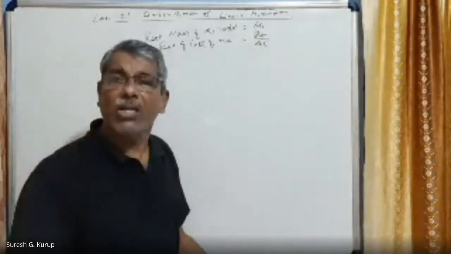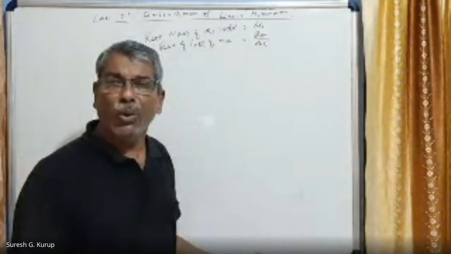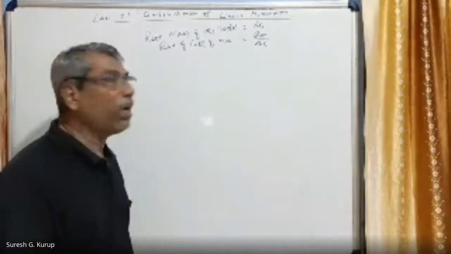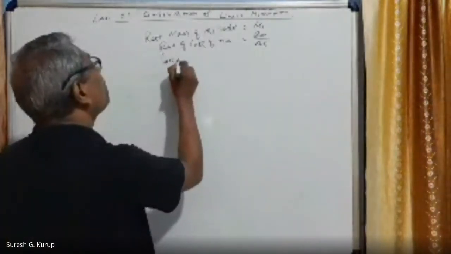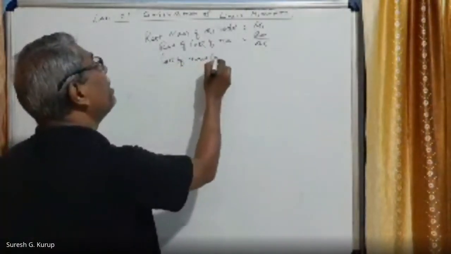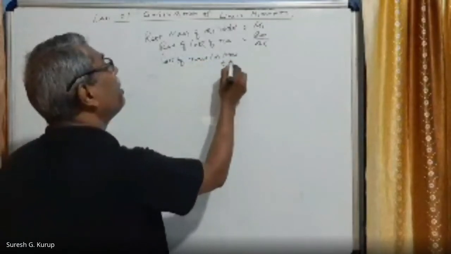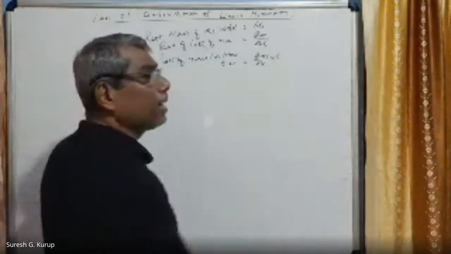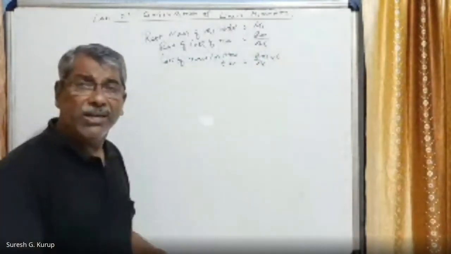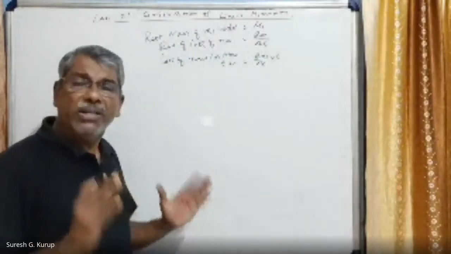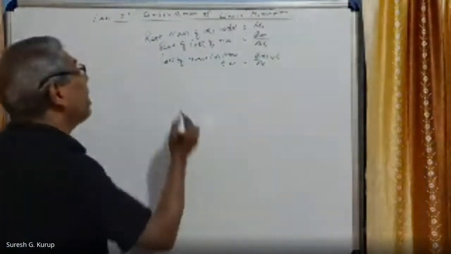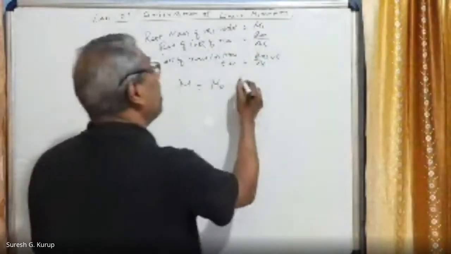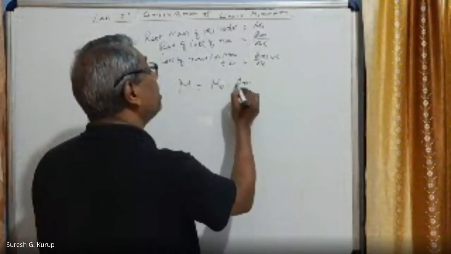Suppose at time t seconds, when you look at the rocket, t time has already passed after firing. Then what is the total loss of mass? The loss of mass in time t seconds is equal to delta m by delta t into t. So when you look at the rocket, what is the mass then? At any time, the mass M is equal to m0 minus delta m by delta t into t.